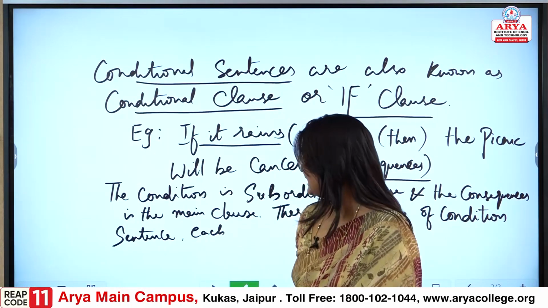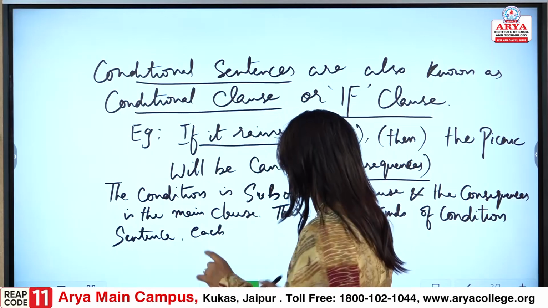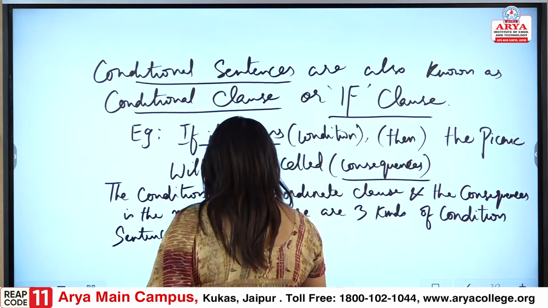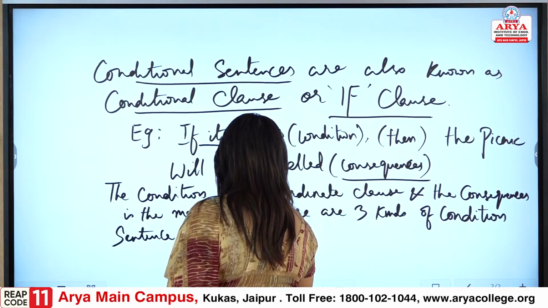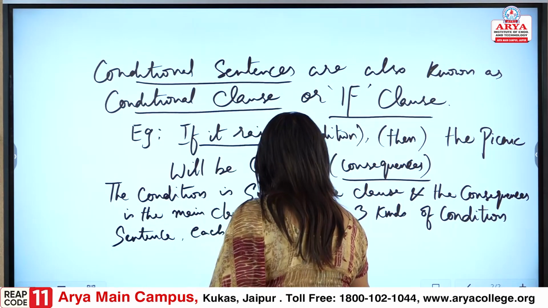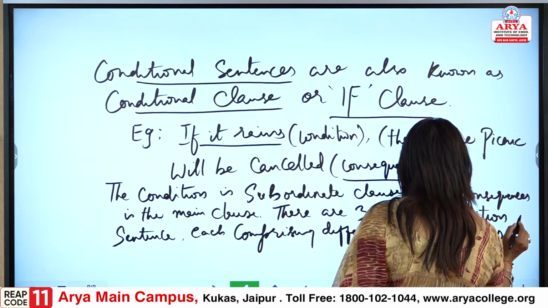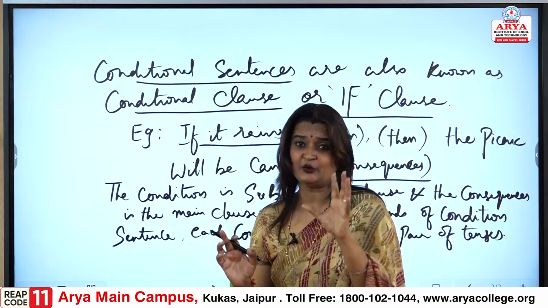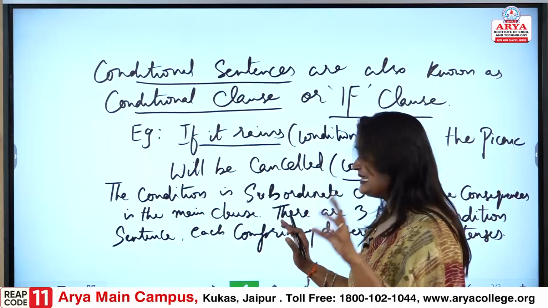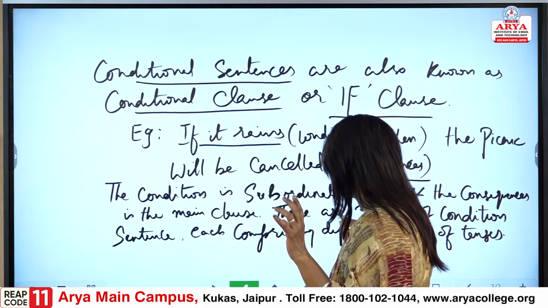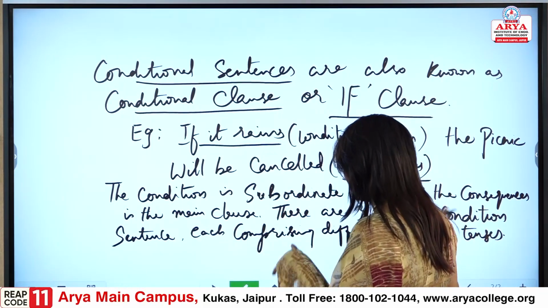So, there are three types, each comprising a different pair of tenses. This one point we again need to remember: each comprising a different pair of tenses.